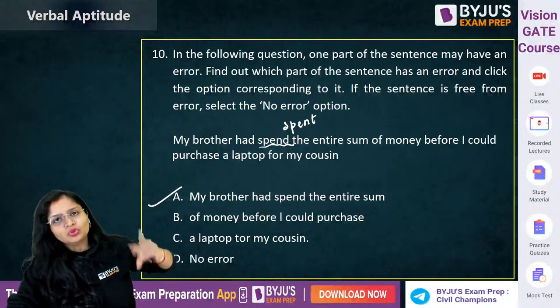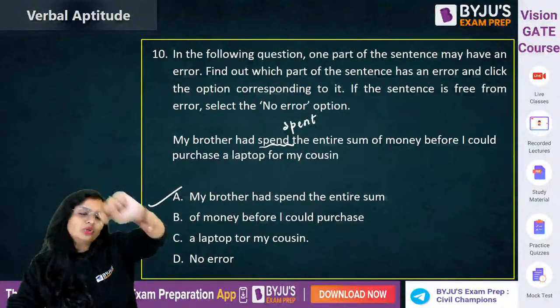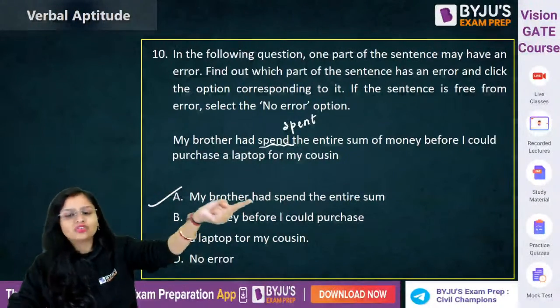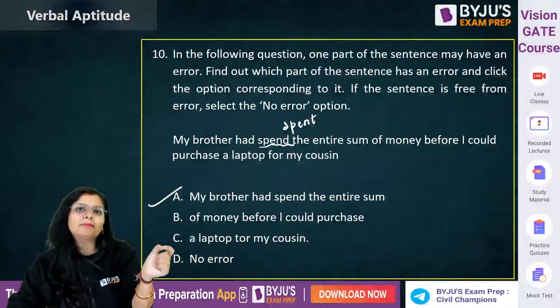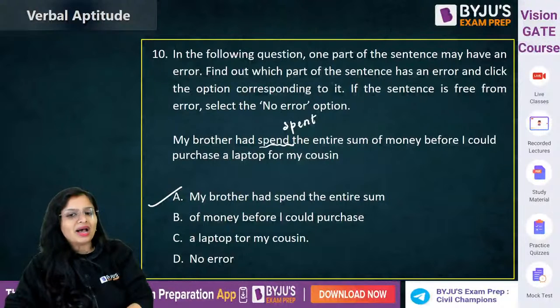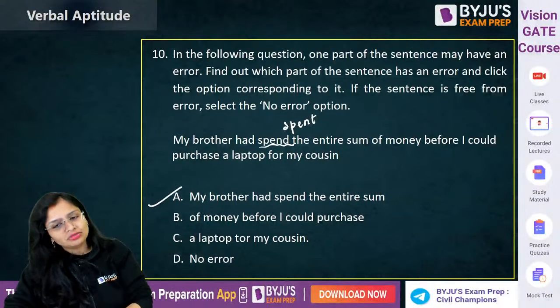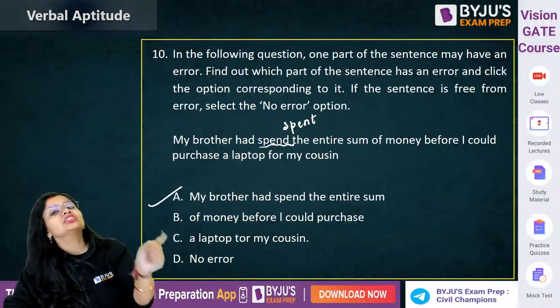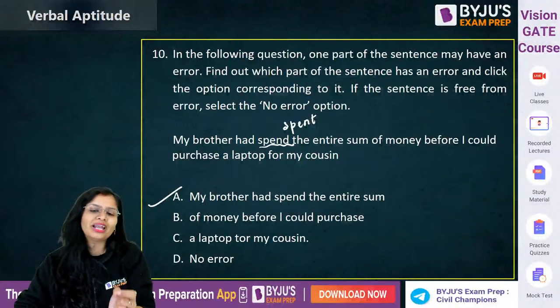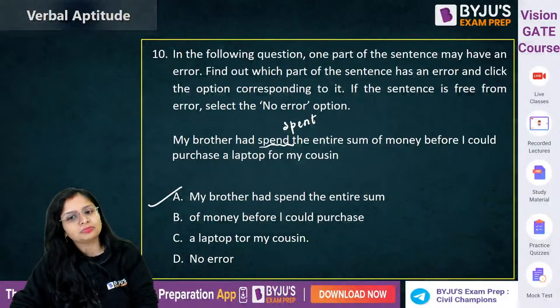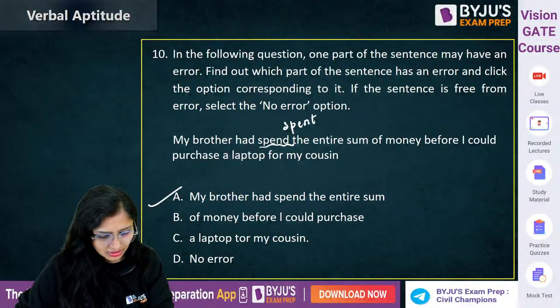So first, if two actions, ध्यान से सुनना. If two actions are taking place in the past, first will be past perfect tense and the other one will be simple past tense. So here is it past perfect tense. So with subject plus had plus third form of the verb plus object. So the third form of spent is spent. So this is spent. Clear? Haan.